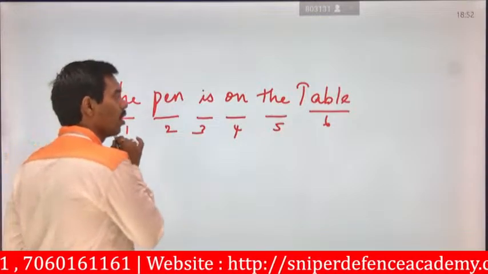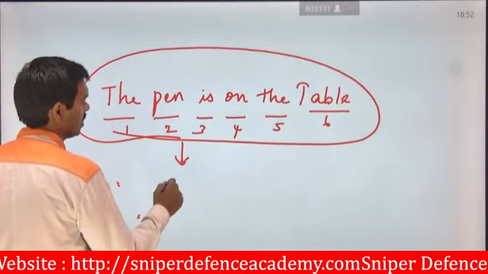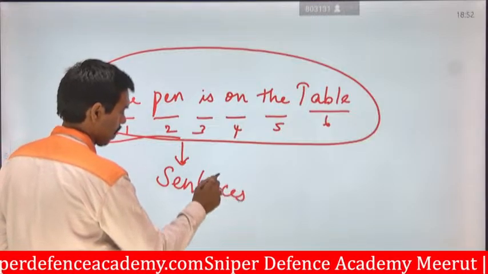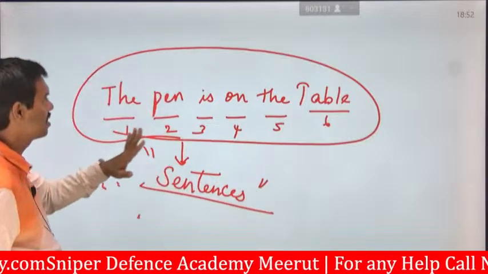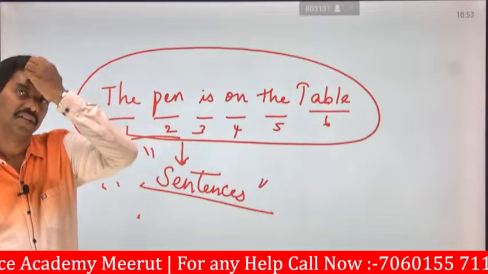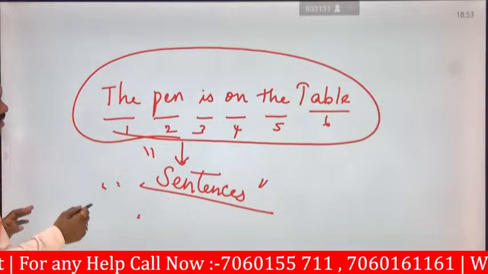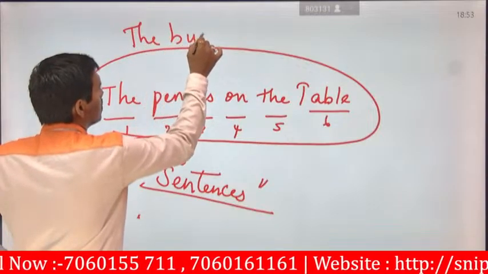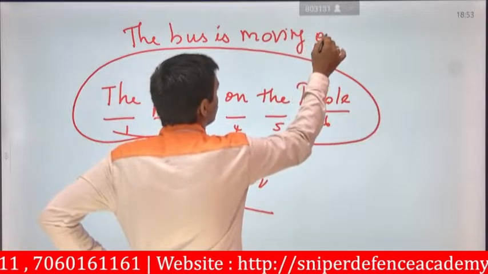So if you join all these words together, then it is said to be a sentence. Okay. If there is only one word, then it is said to be a non-sentence. Okay. So here, the pen is on the table. Another thing we can say, the bus is moving on the road.